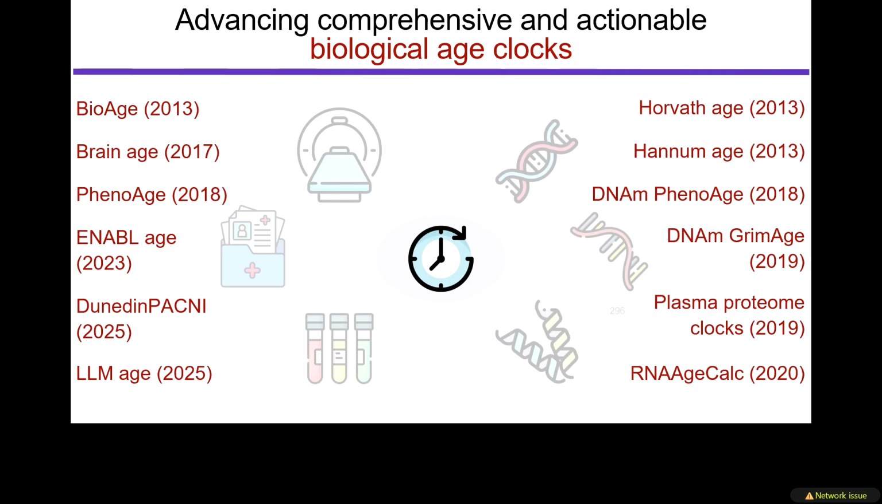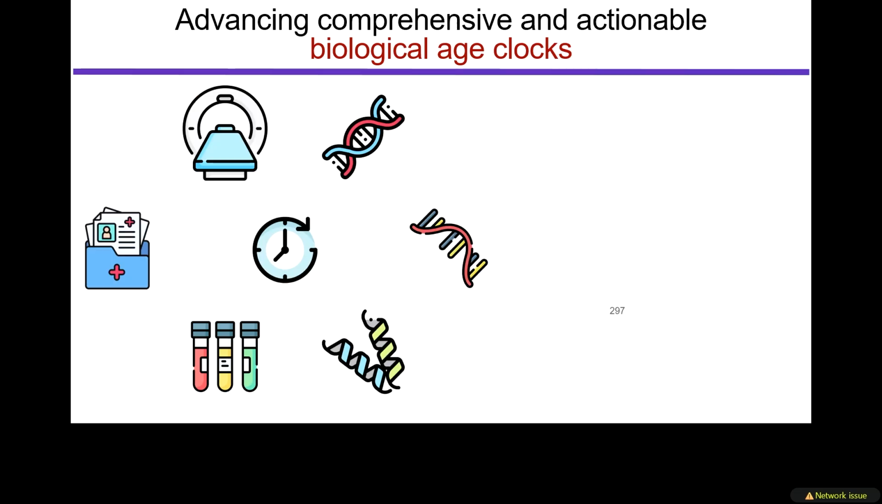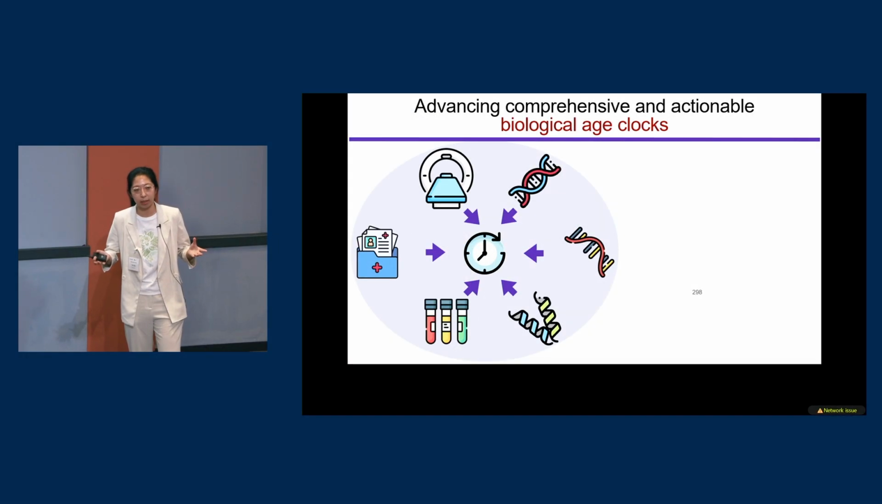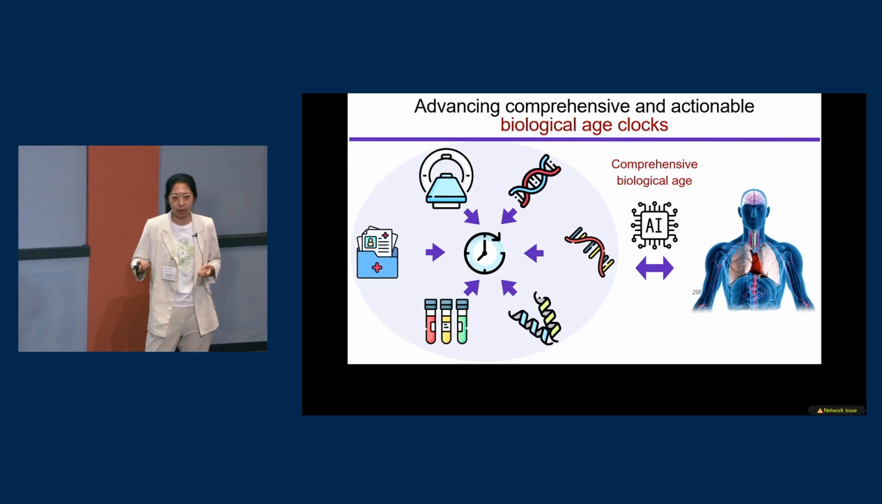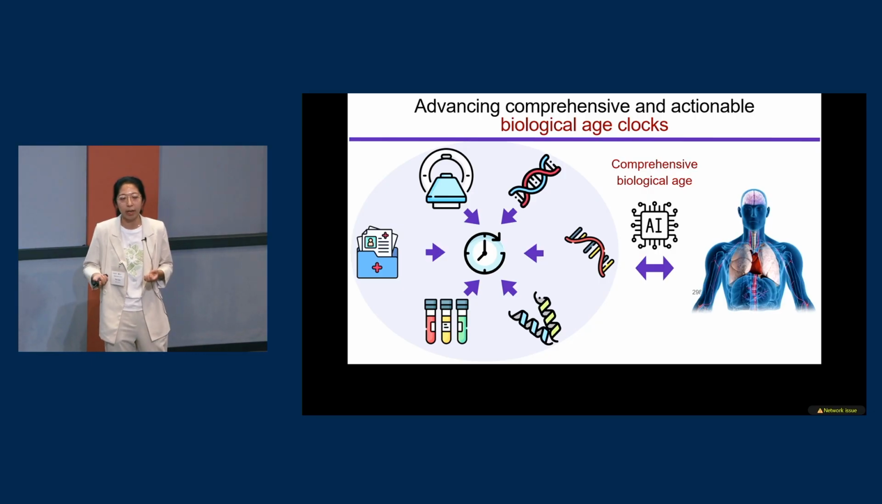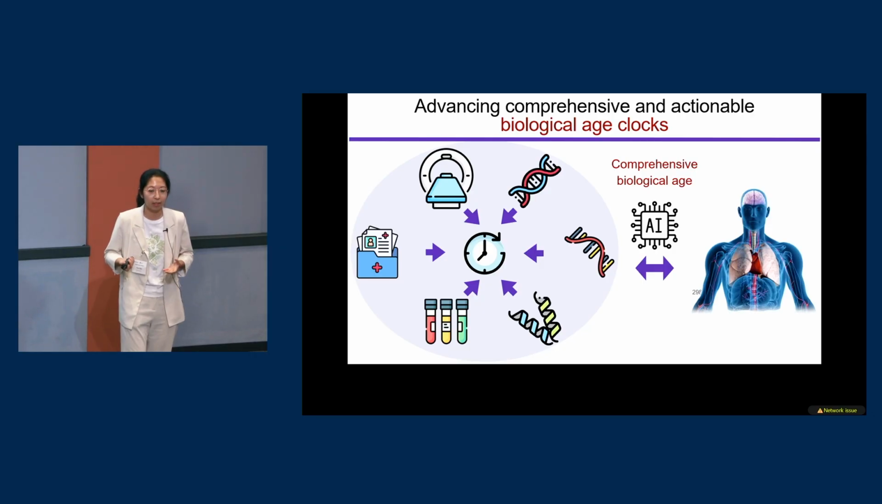And they're using different modalities and different omics. So to develop a comprehensive and actionable biological age clock, we need to first understand what signals each modality is capturing. And then, after understanding these differences, we can integrate their complementary strengths and combine these different biological signals to train a unique and multi-dimensional biological age clock that captures the whole body aging process.